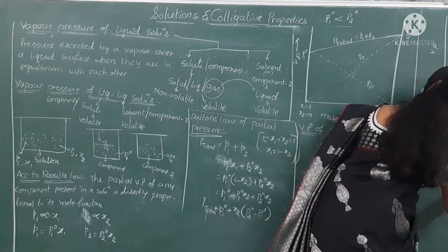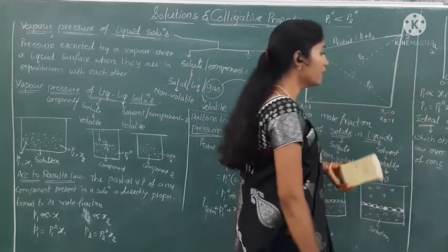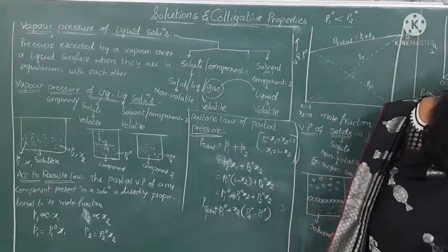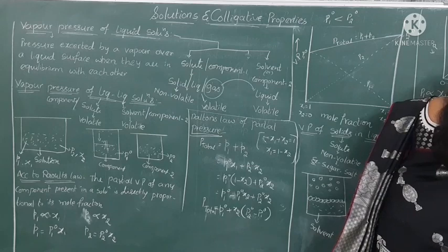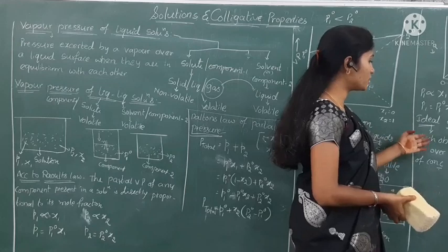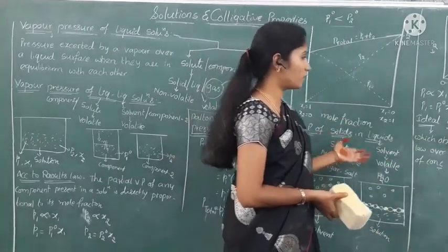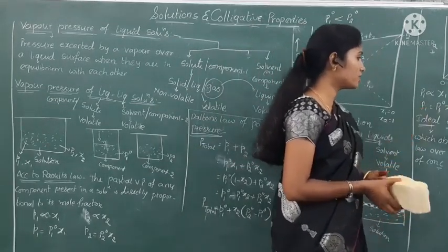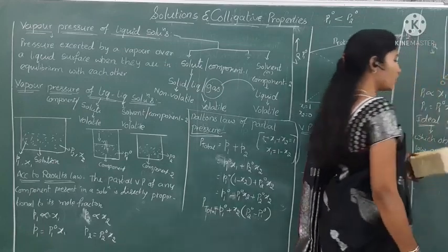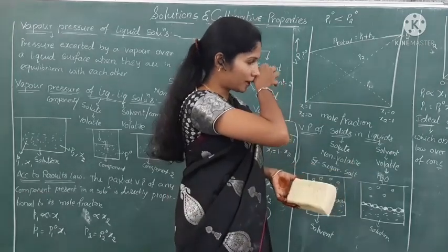The solutions which obey Raoult's law over the entire range of concentrations are called ideal solutions. And non-ideal solutions are nothing but the solutions which cannot obey Raoult's law over the entire range of concentrations.